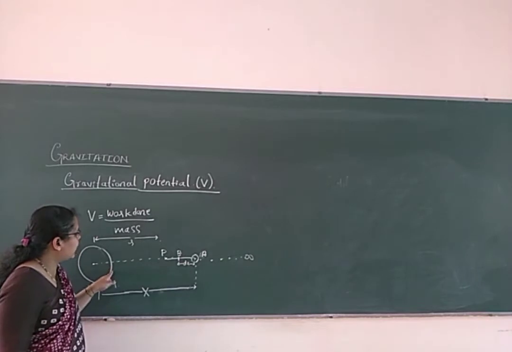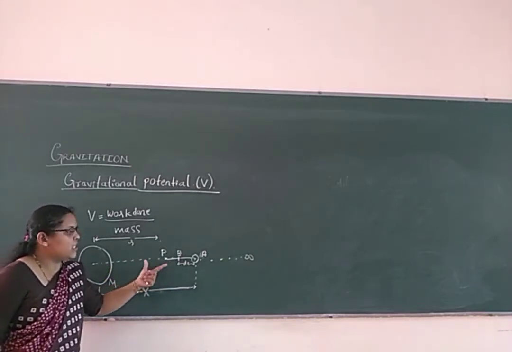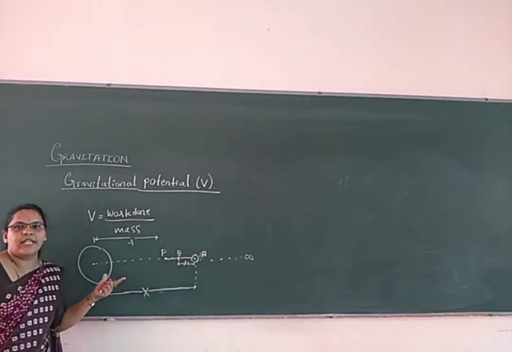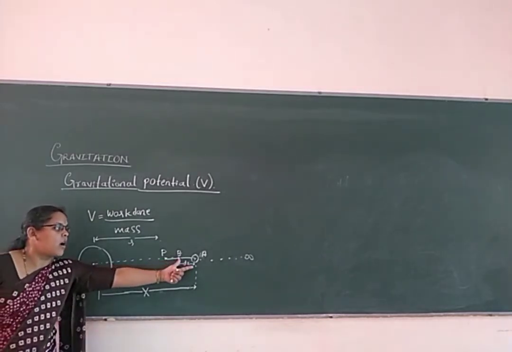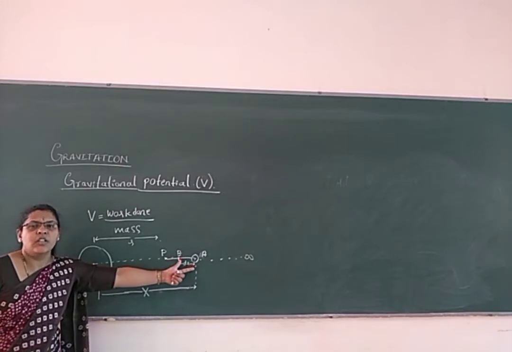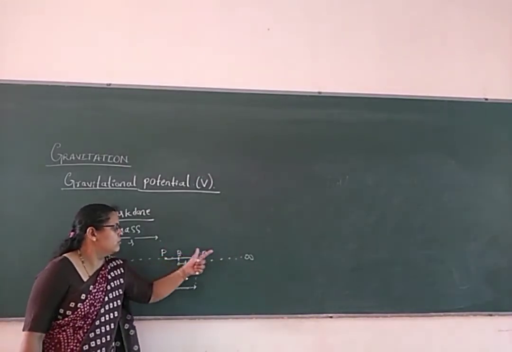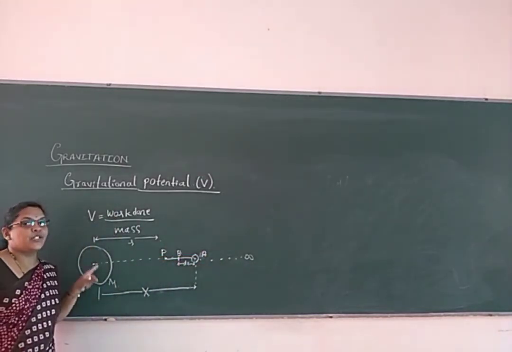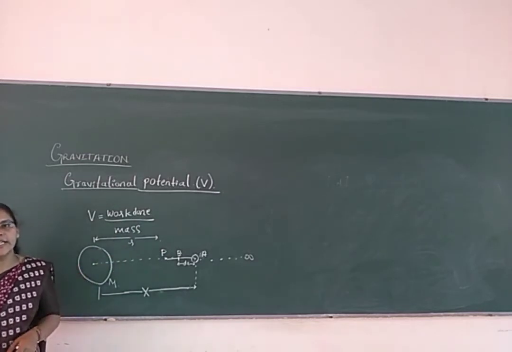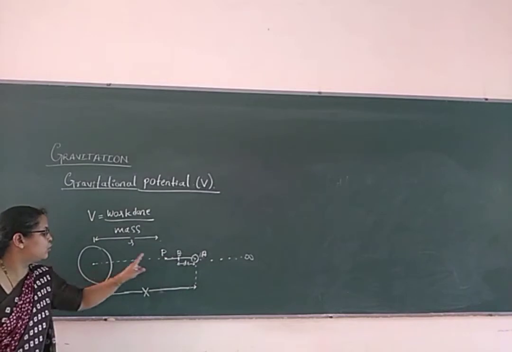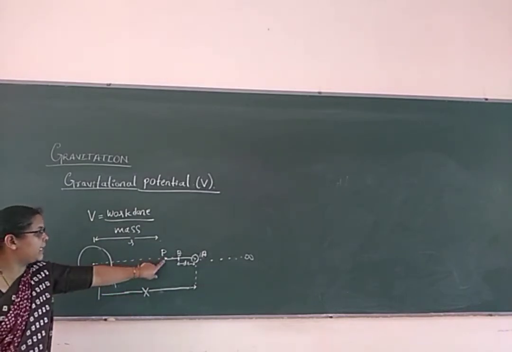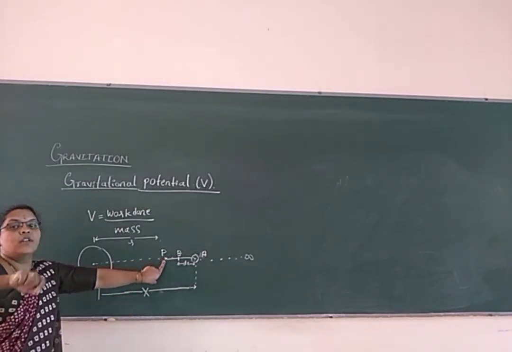So that is called gravitational potential. What is that? Gravitational potential is the amount of work done in bringing the unit mass of a body from infinity to that point where the gravitational field is there. That is very important. As we know, the distance between these two bodies is x. The point P is called the gravitational field point.